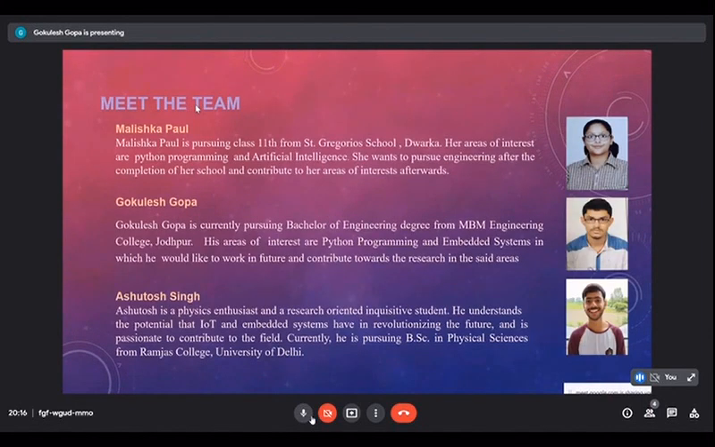And last but not the least, this was our team. Malishka is an 11th grade student who wants to pursue engineering after school. Gokulesh is an engineering undergrad with programming and embedded systems as his interest. And at last, it is me, Ashutosh, pursuing BSc in physical sciences from Delhi University, and I want to contribute to the field of IoT and embedded systems.